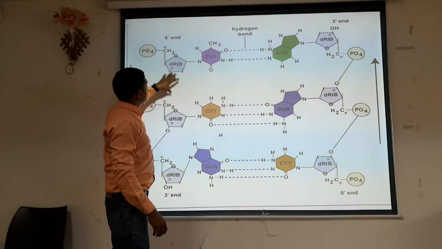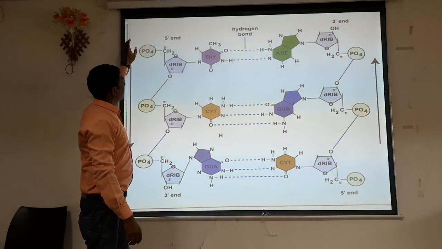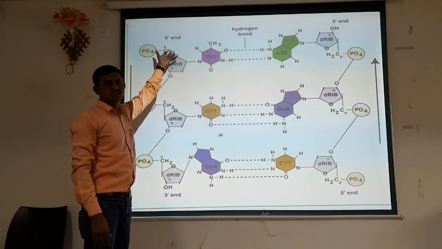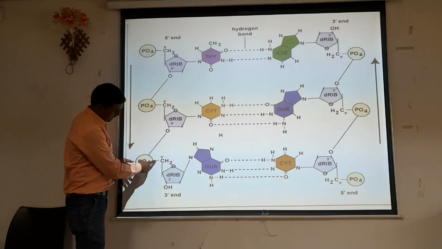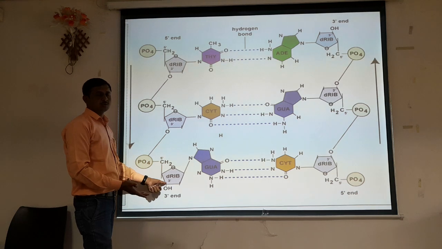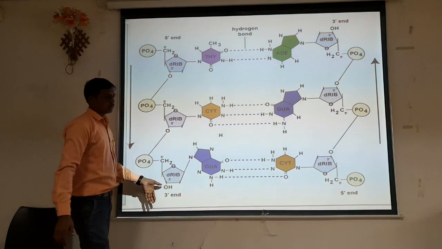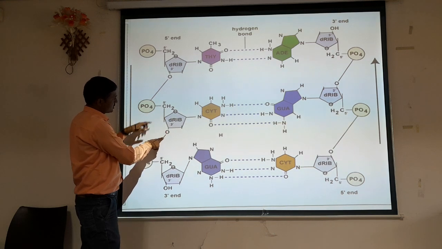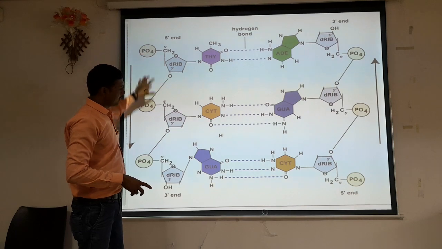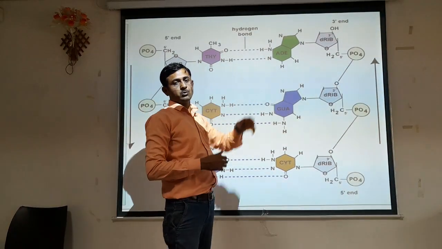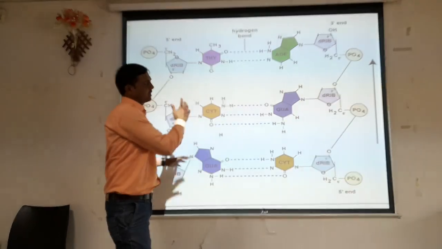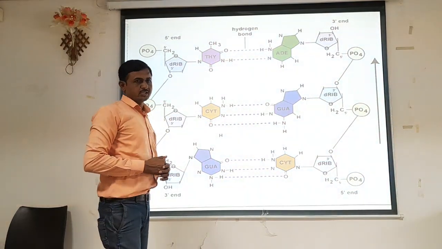So here this is nothing but a 5' end, as this 5th position carbon molecule is involved in the bond formation with the adjacent sugar molecule, and on the other hand that 3rd position carbon molecule is involved with the next sugar molecule, which will be adjacent to that particular sugar molecule. Here we can see the 3rd position and 5th position. That's why we can see the 3' position. It is nothing but a 5' to 3' direction, and it is nothing but a 3' to 5' direction. One chain is moving upward and another is moving in downward direction.